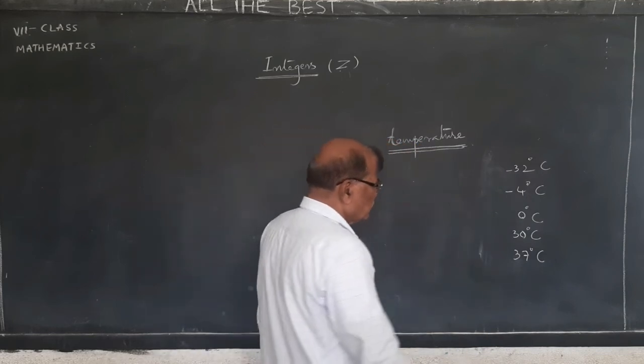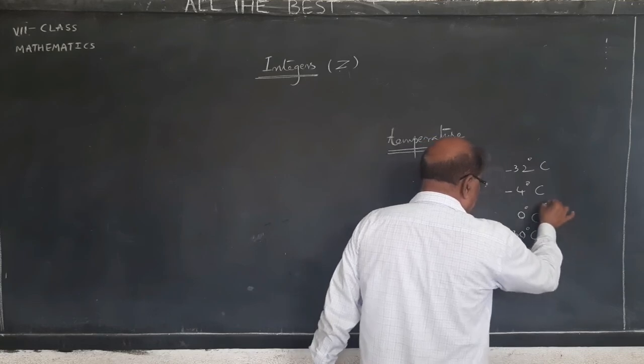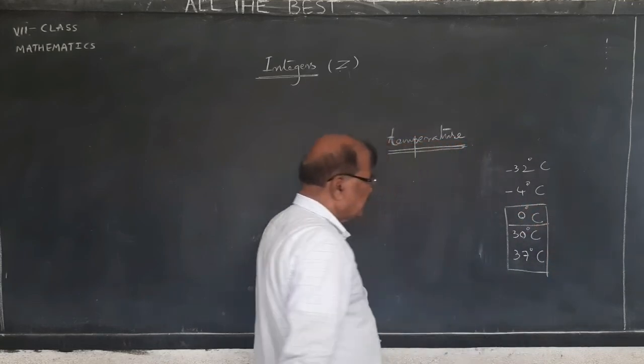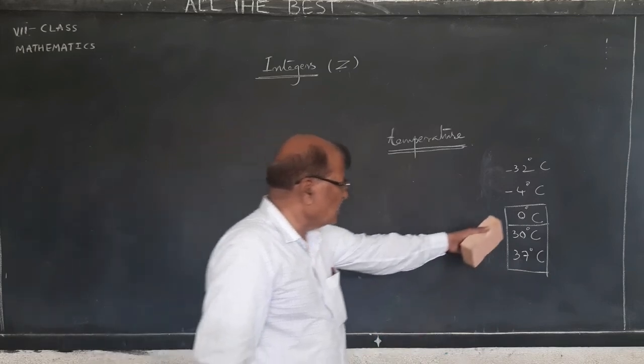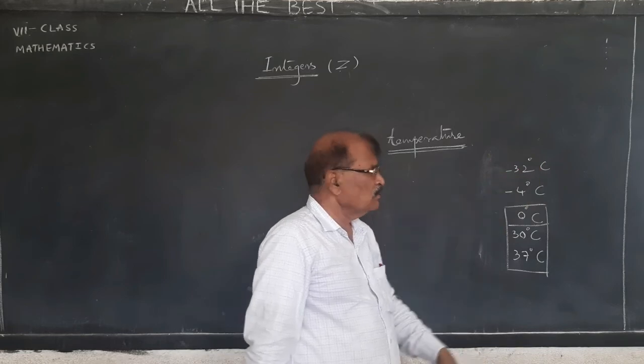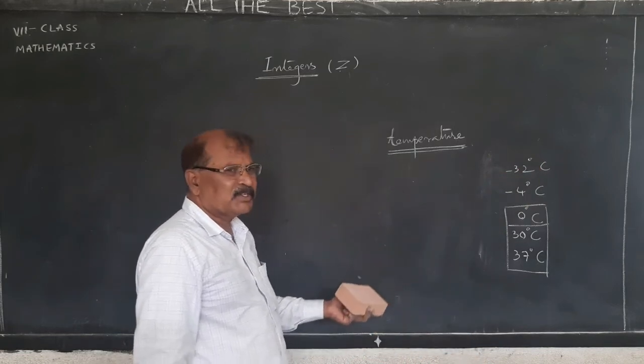We can measure up to 0 degrees, no doubt in it, because when 0 is added, it has become a whole number. These are all natural numbers. But what about minus 4, minus 32?